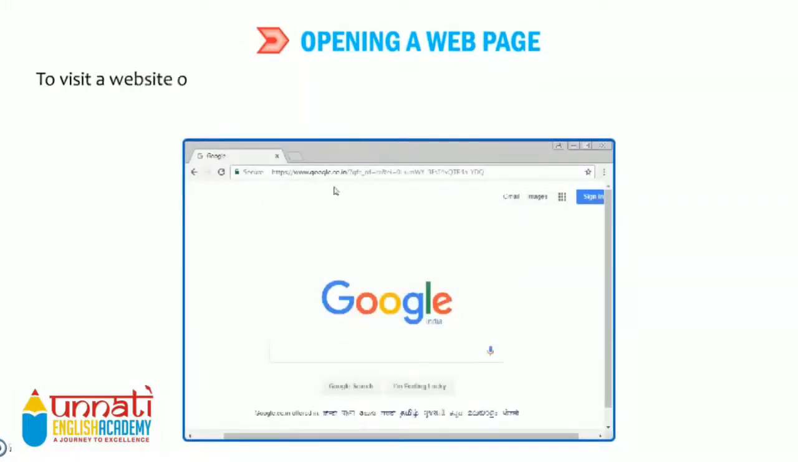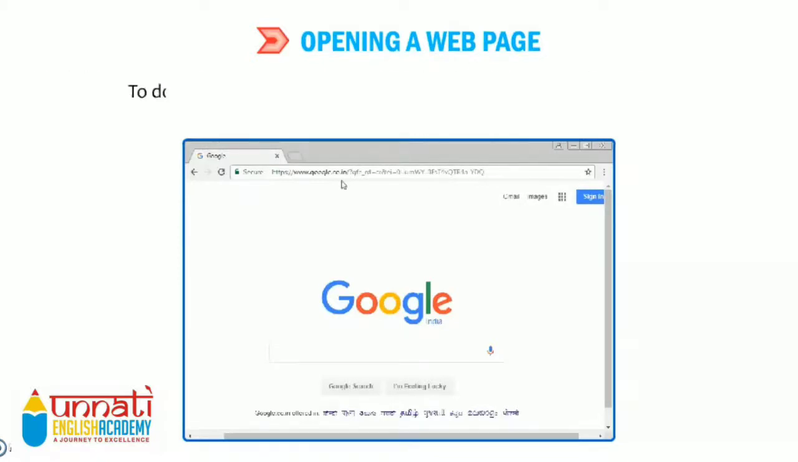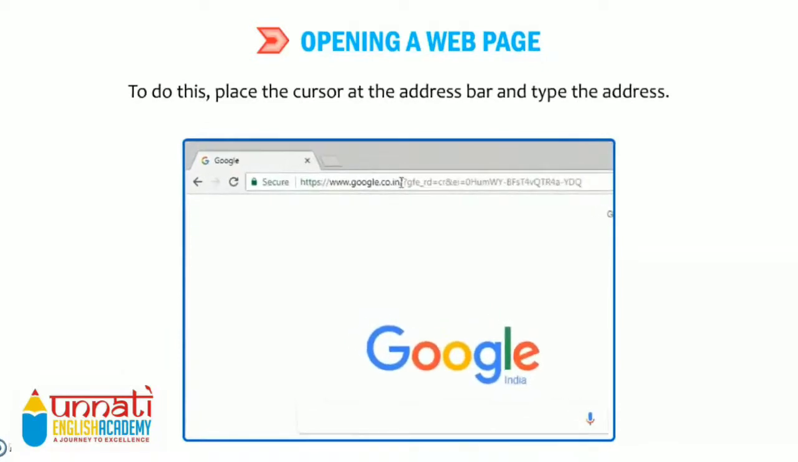To visit a website or web page, you need to put its URL into the address bar that appears on the top of every web browser. So there is one box given that is called address bar, in which you can type the URL of the website. To do this, place the cursor at the address bar and type the address.